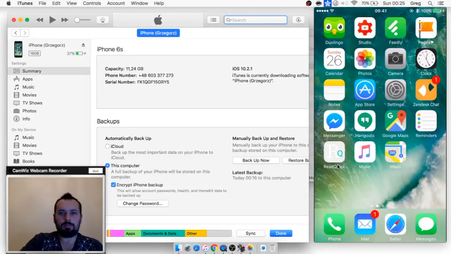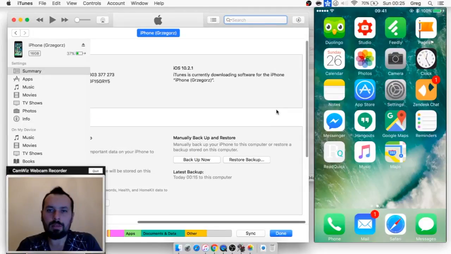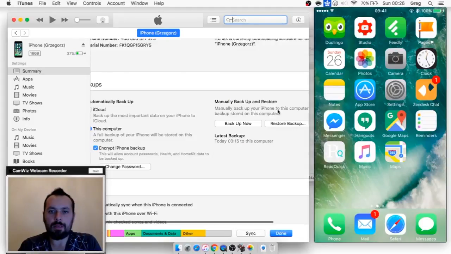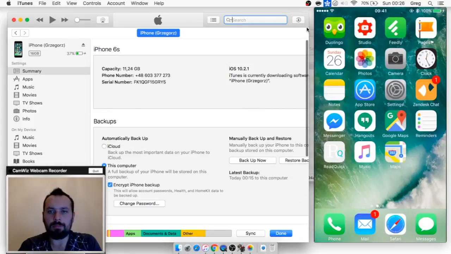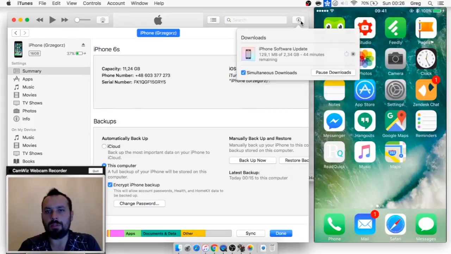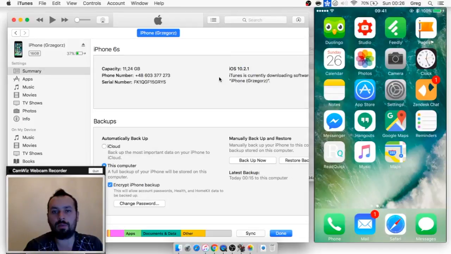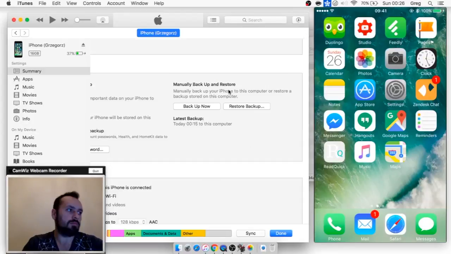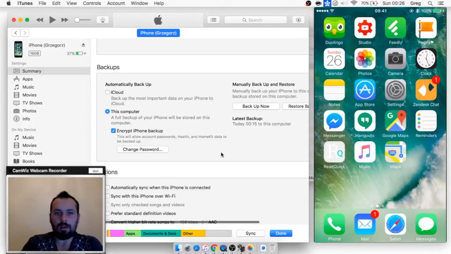So I think that we have cancelled the restoring option, so we will do it later, but now we will check another option of erasing an iPhone and restoring it from backup.